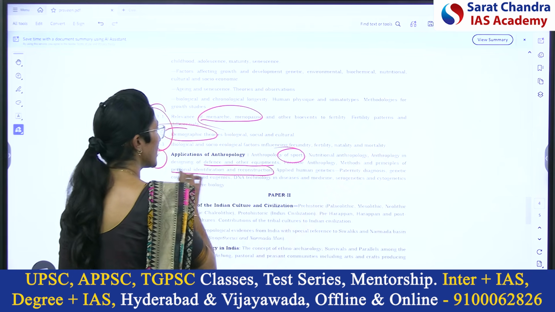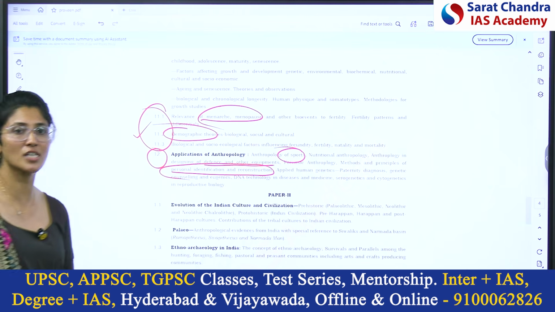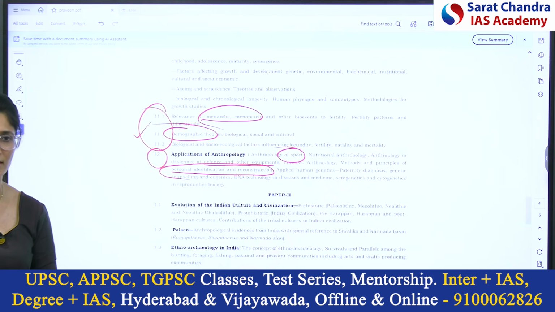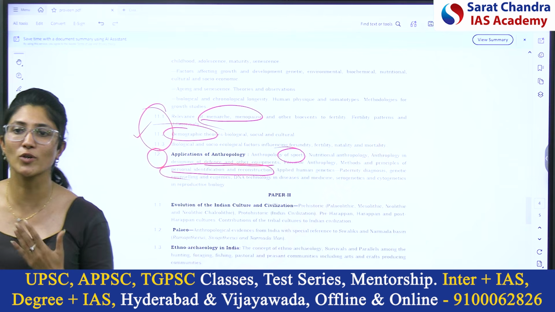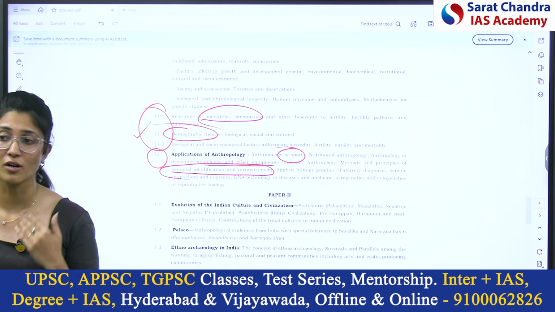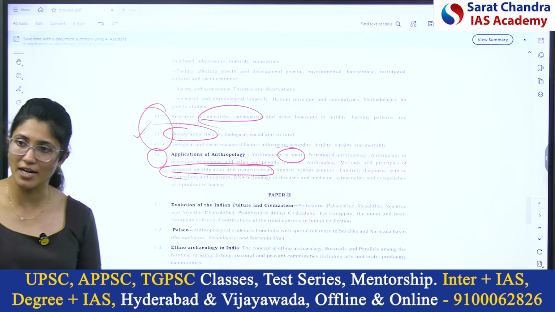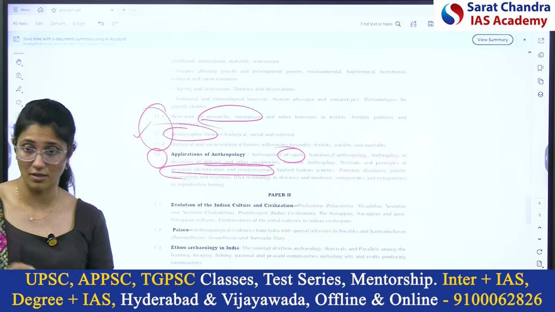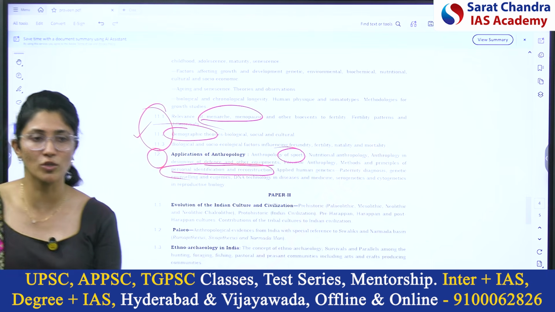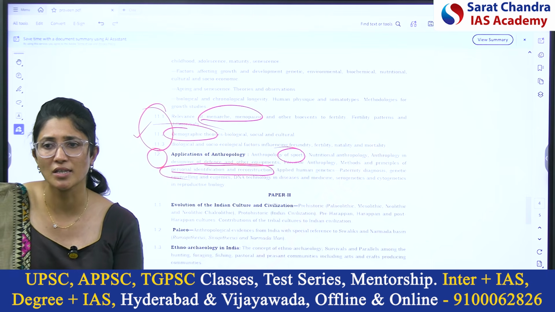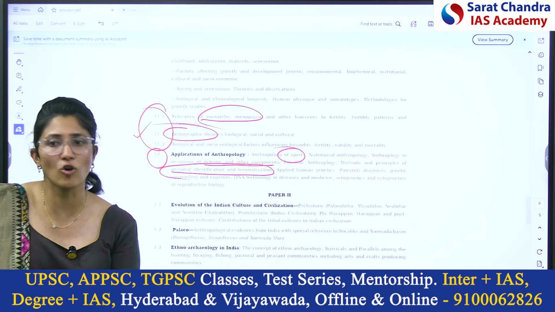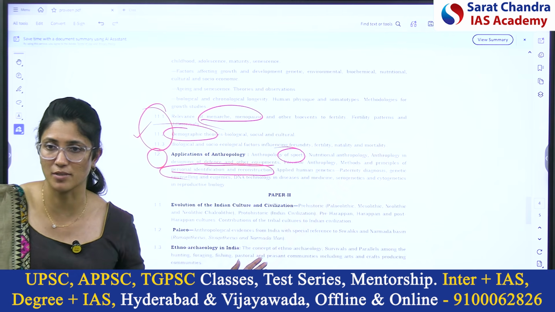Personal identification and reconstruction, forensic anthropology. How do you identify? Suppose you have skeletal remains. How will you identify whether the skeletal remains belong to a dog or a human? There are certain principles. After realizing that, by these principles, the skeleton belongs to a human, then how will you differentiate whether the skeletal remains are from a man or from a woman? Again, you have certain principles, right?